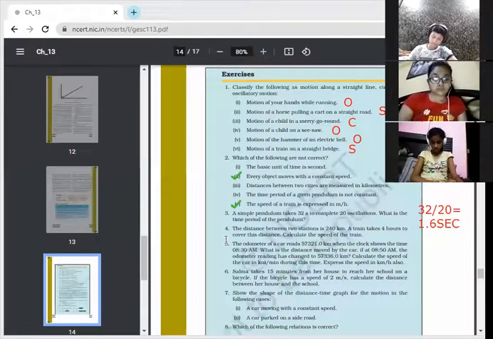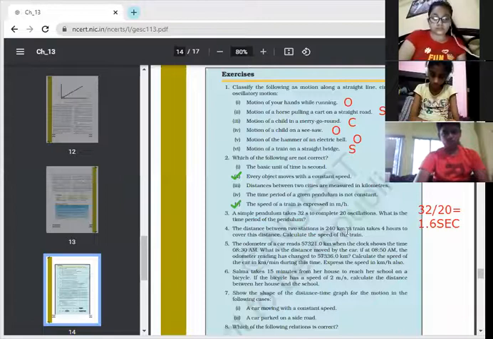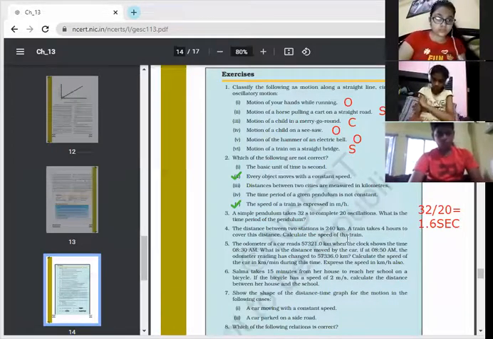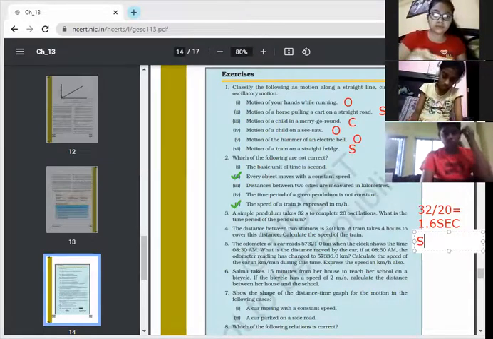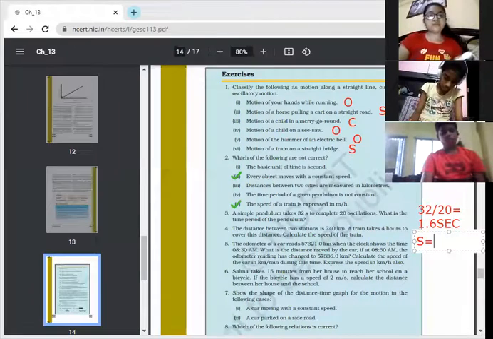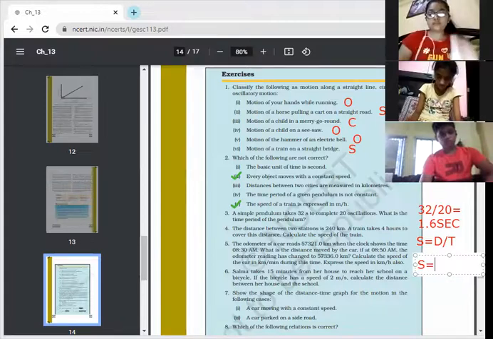Let's go for the next question, number 4. The distance between two stations is 240 kilometers. A train takes 4 hours to cover this distance. Calculate the speed. So children, first of all, you should know the formula of speed. Speed equals distance upon time. You know the formula of speed, so you may find the speed now. Speed will be equal to how much? How much is the distance?